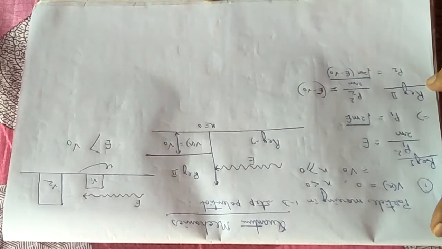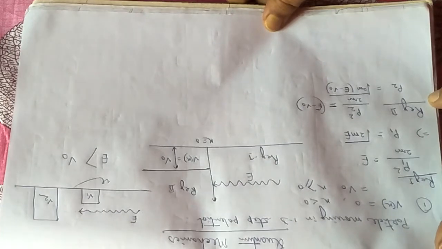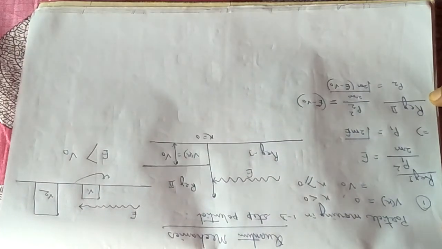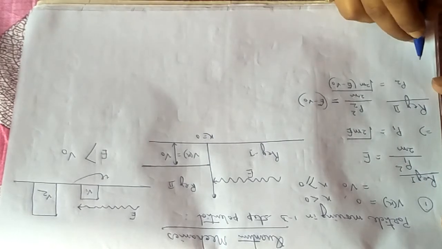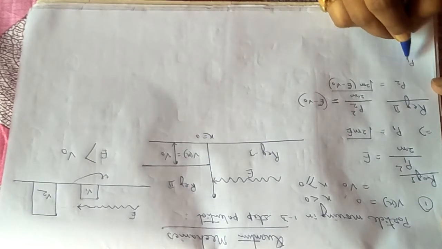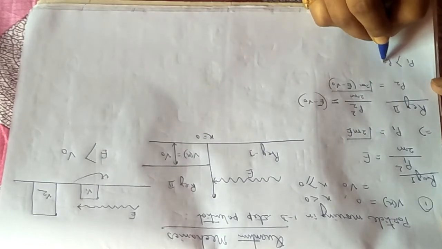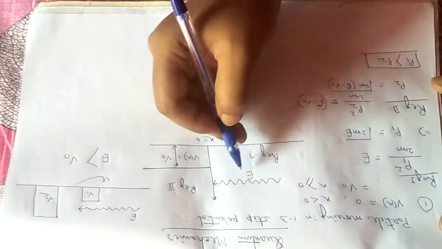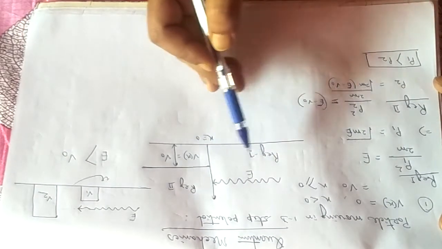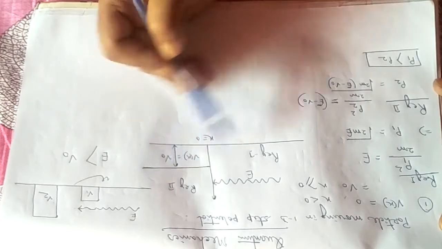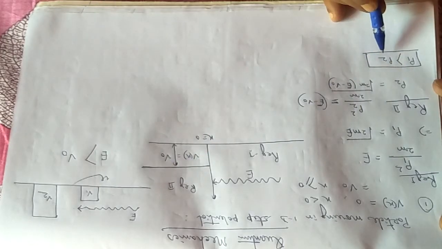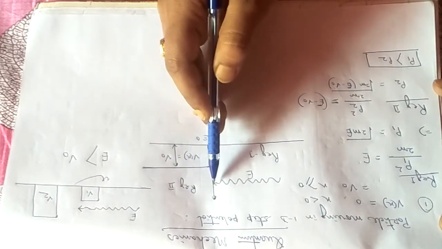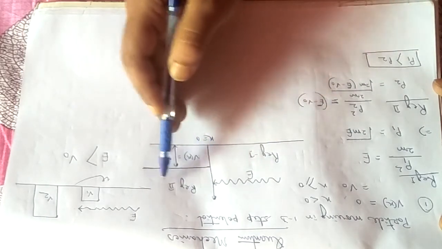Very simple. Now you can compare which one is higher and which is lesser. After comparing, physically you get that P1 is greater than P2. The momentum of the particle is higher in region 1. After entering region 2, the particle will lose some momentum, but P2 is still a finite value, so there is a finite probability that the particle will enter region 2.